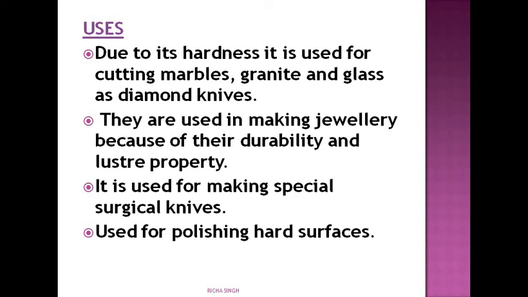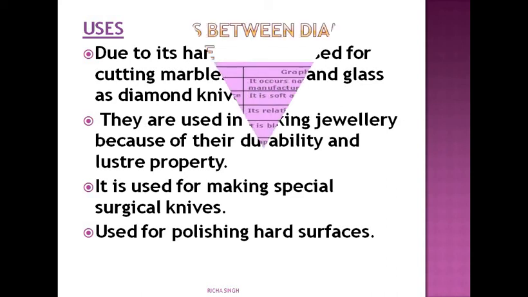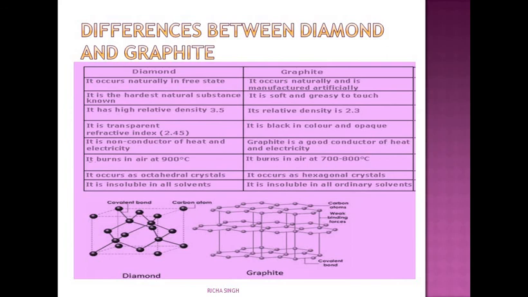Okay. Now there is one more allotrope. Before that, you can see the differences between diamond and graphite. These will tell you the differences in the physical properties of both the allotropes, as well as the difference in their structure.